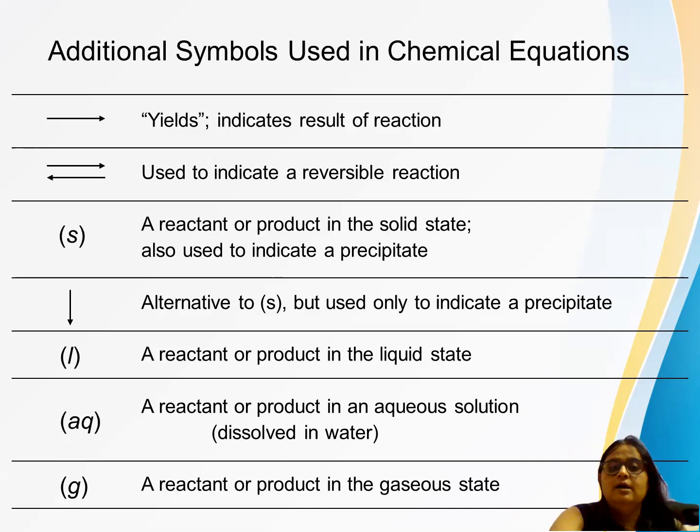Okay, the arrow showing downward direction, what you see downward, it can also represent a solid, but it's a kind of precipitate. I told you, what is a precipitate? When the reaction takes place, sometimes the substance which is formed is insoluble in water, so obviously it does not form an aqueous solution, it is insoluble, right. It looks a bit cloudy, like curdled type. So what is that? That is a precipitate.